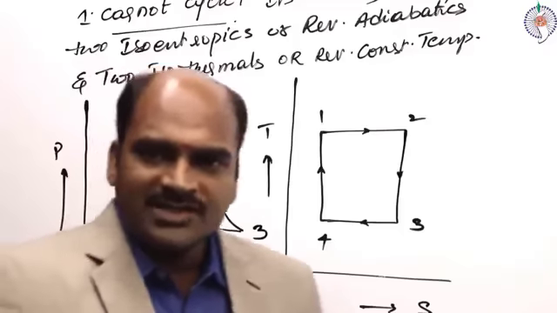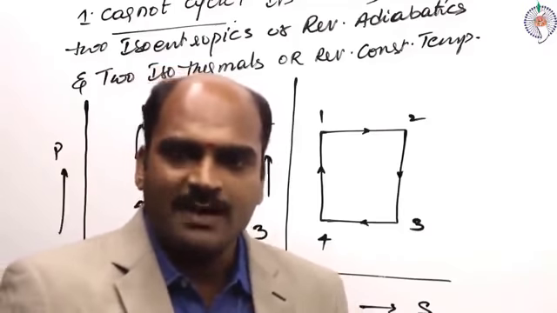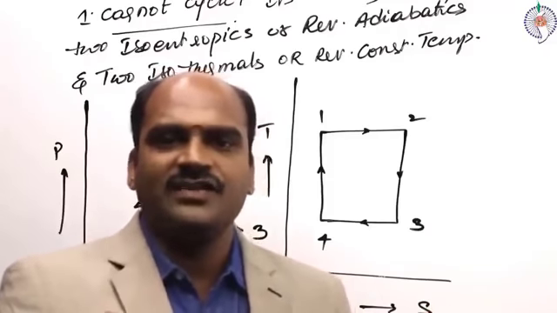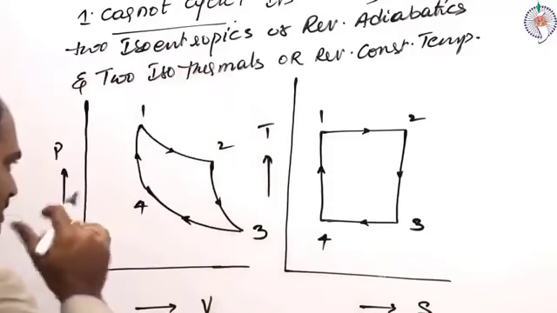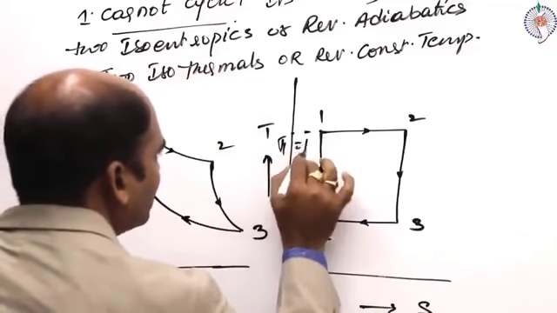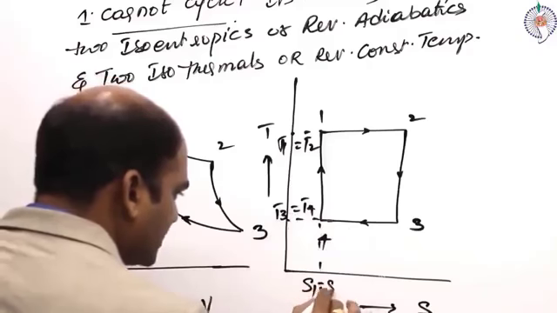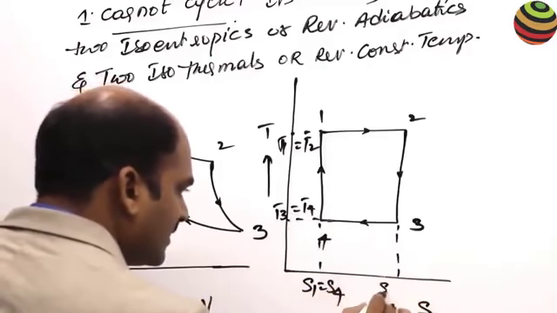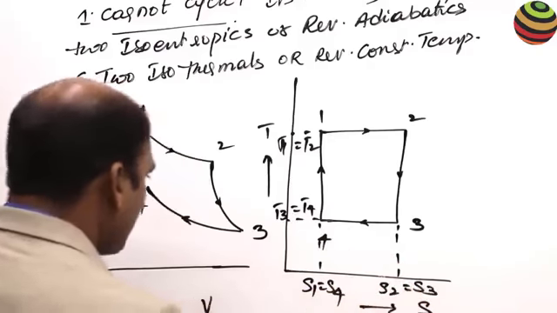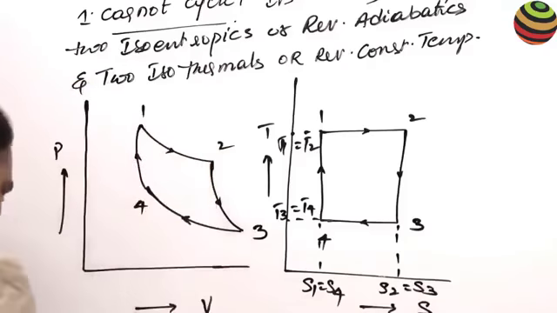So let us take the processes in detail, each and every one, and what is happening in each process and how we are achieving that. So for 1 to 2, I will represent the conditions here: T1 equals T2, and here T3 equals T4. And S1 equals S4, S2 equals S3. And this is the pressure P1. So I am writing the list of the processes here. 1 to 2.